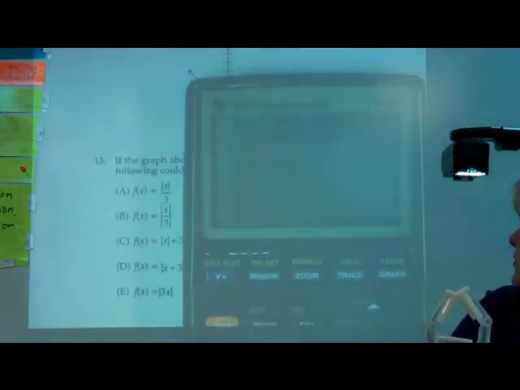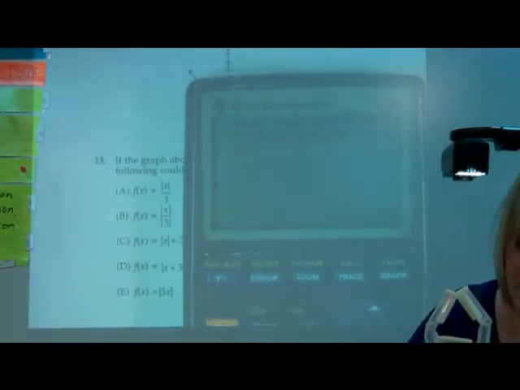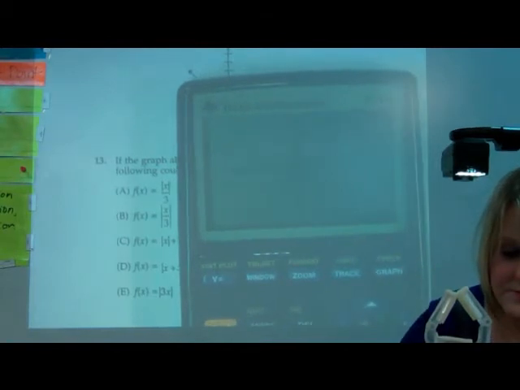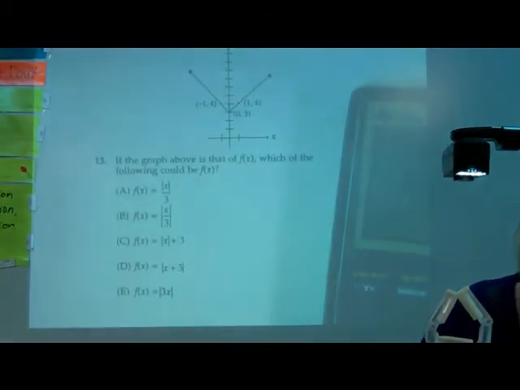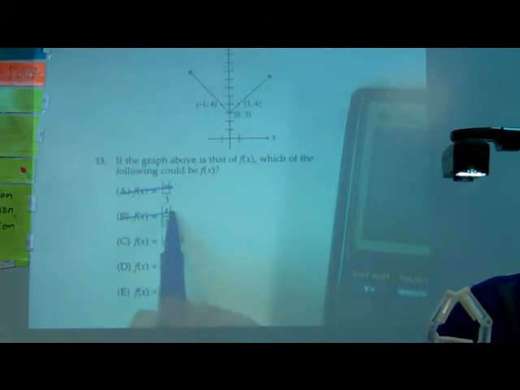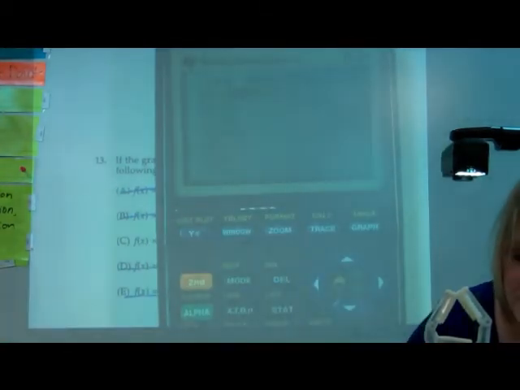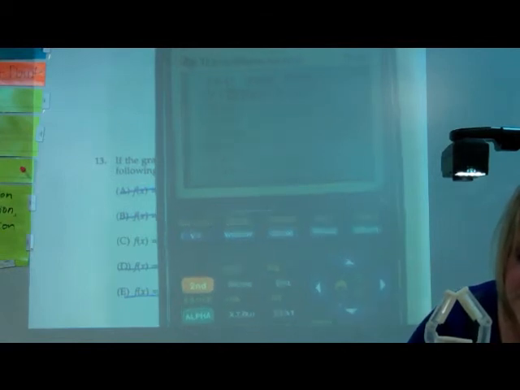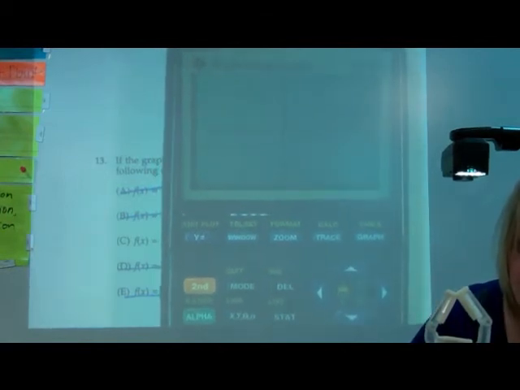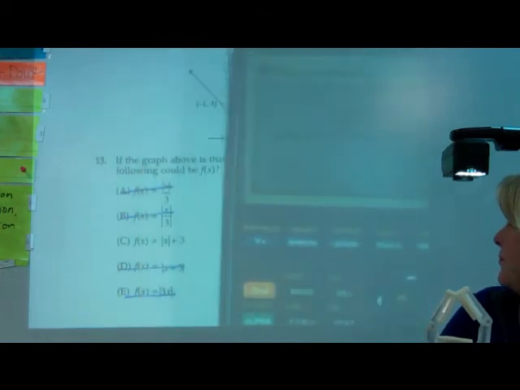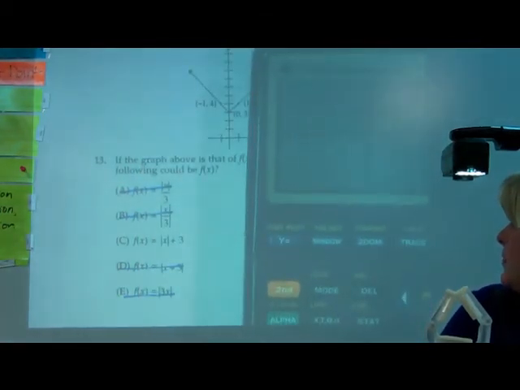Close the parentheses when you want to close the absolute value bars, over 3. So that's not it. I actually think that it is C, so I'm going to graph C just to be sure. Absolute value of x plus 3. Yep. So C.